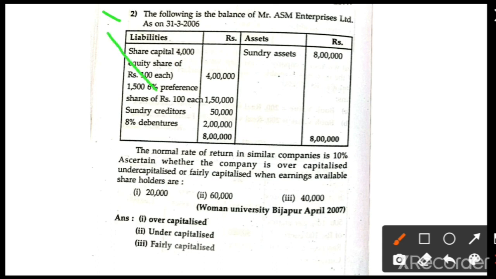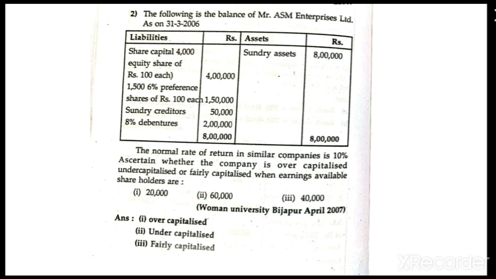They are given liabilities, rupees, assets and rupees. The normal rate of return in similar companies is 10%. Ascertain whether the company is overcapitalized, undercapitalized or fair capitalized when earnings available to shareholders is 20,000, 60,000 and 40,000.